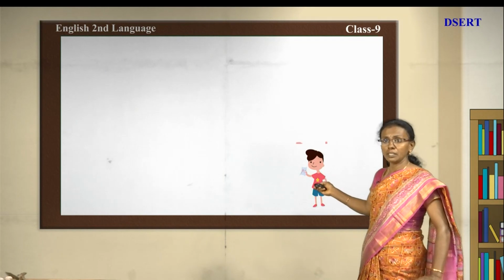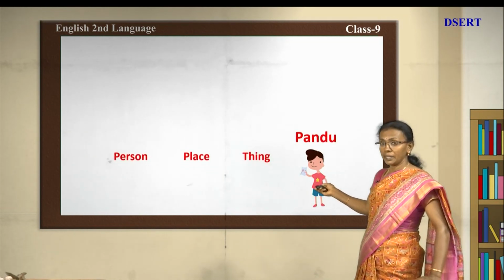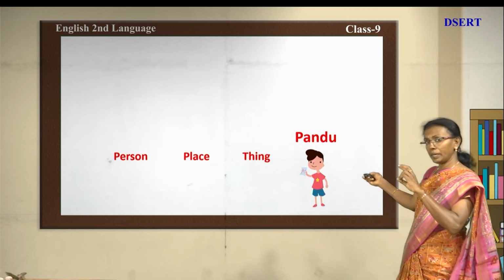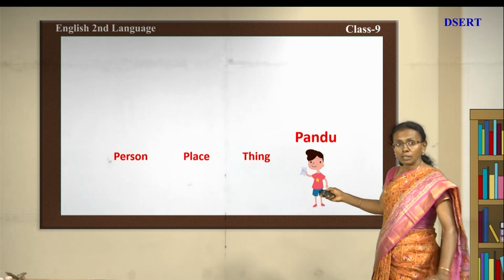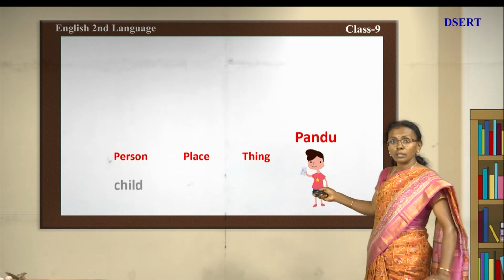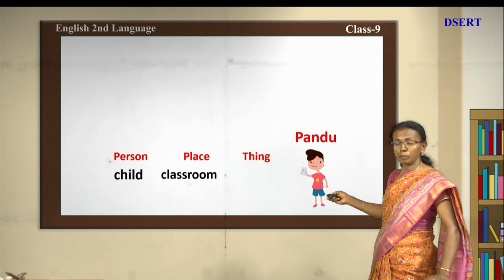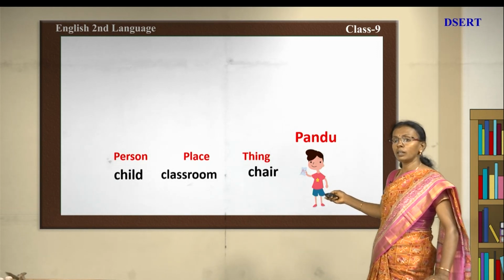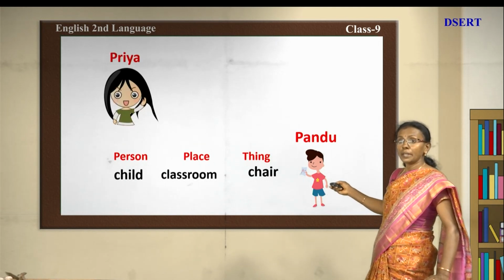Now see, here is Pandu. What is he telling? He is asking you to write down a person, place and thing. Okay, you all can join Pandu. Now he is writing child for person, classroom for place and chair for thing. Now you can see what Priya will write.